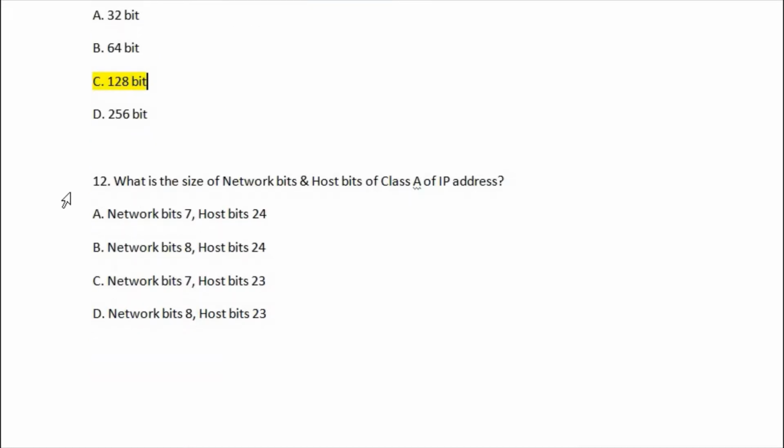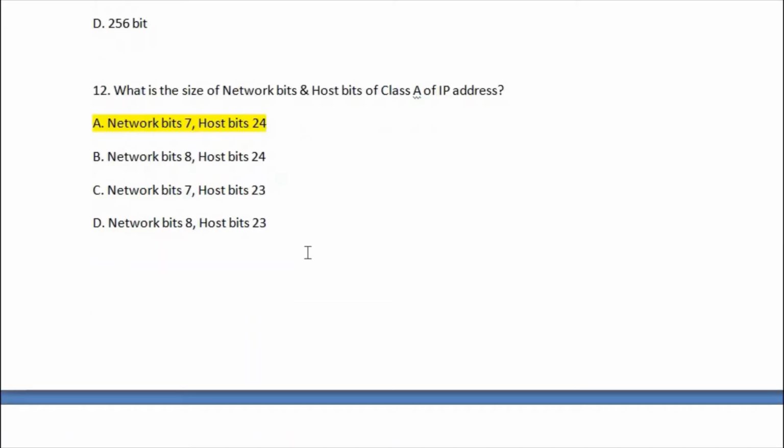Let's go for question number 12. What is the size of network bits and host bits of class A of IP address? First option is network bits 7, host bits 24, second is network bits 8 and host bits 24, third one is network bits 7 and host bits 23, and last one is network bits 8 and host bits 23. So the right answer of this question is option A, network bits 7 and host bits 24.